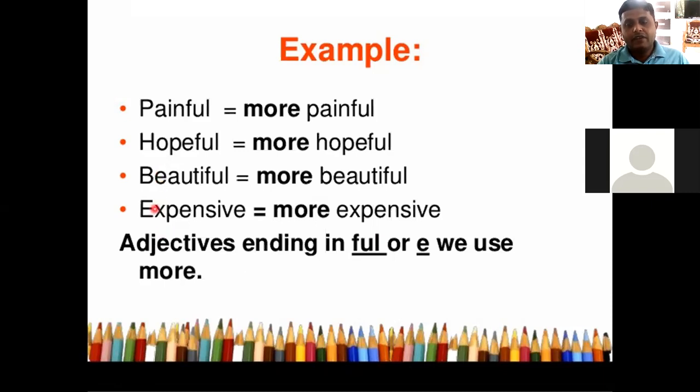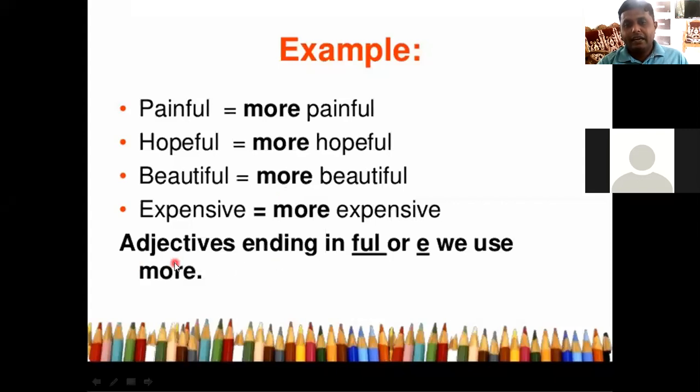If I don't have the knowledge that the word beautiful does not carry er in the comparative form, I would commit a mistake if I say beautifuler. But if I have the knowledge that beautiful carries more in the comparative form, then my comparison would be correct. So I must use more beautiful.